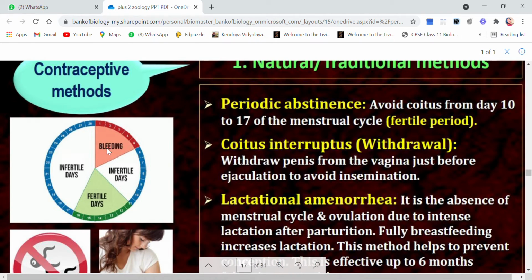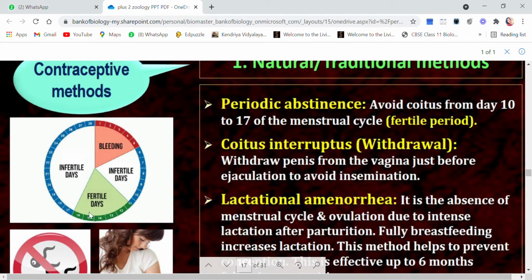Immediately after the menstruation, a few days are infertile, and immediately before the menstruation also a few days are infertile. So the fertile period is only from the 11th to 16th day. These are the fertile days of her menstrual cycle.